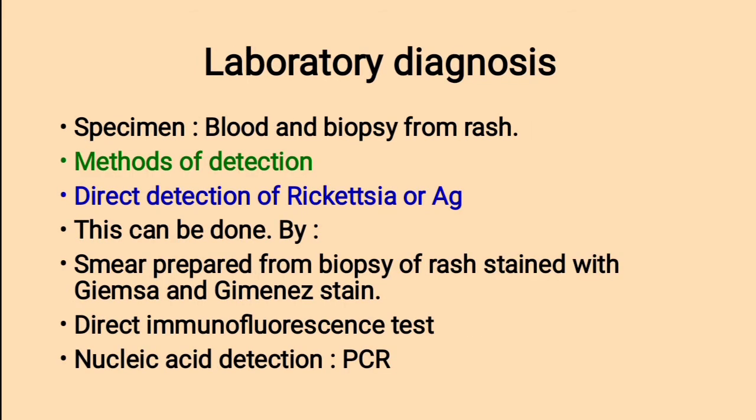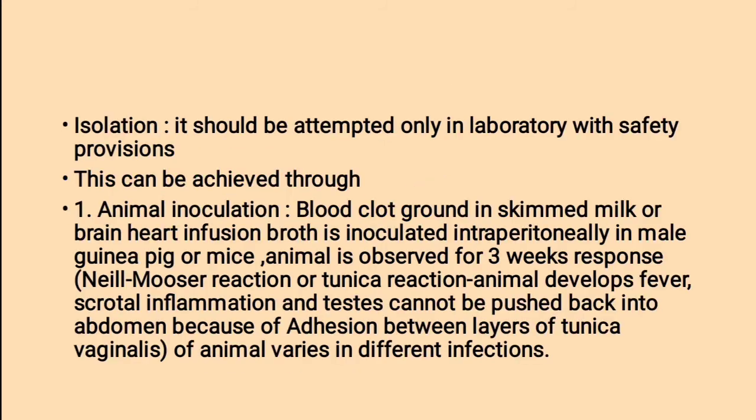Laboratory diagnosis of Rickettsiaceae. What are the specimens to be selected? Blood and biopsy from rash. Methods of detection. Direct detection of rickettsia or antigen can be done by smear prepared from biopsy of rash stained with Giemsa and Gimenez stain. Then direct immunofluorescence test. The nucleic acid detection test mainly uses the PCR technique. Isolation should be attempted only in a laboratory with safety provisions.